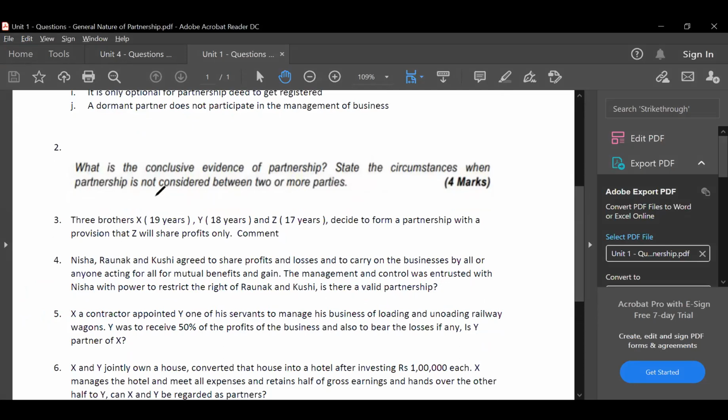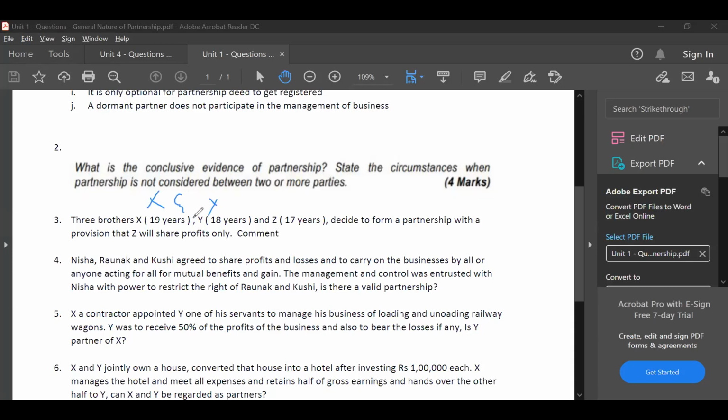See, let us say X and Y are starting a partnership. Later, after partnership is registered, they are adding Z. That is allowed. But here, I'll explain the logic also for you. X, Y, and Z decide to form a partnership. To form a partnership, what will they do? They will sign a partnership deed. That means X, Y, and Z are entering into a contract between themselves.